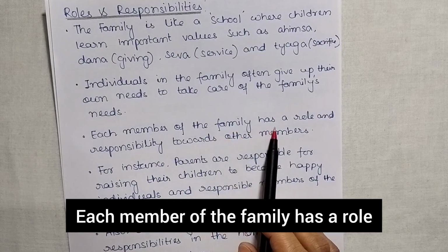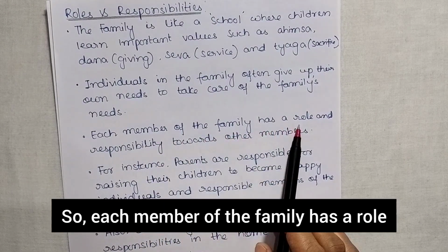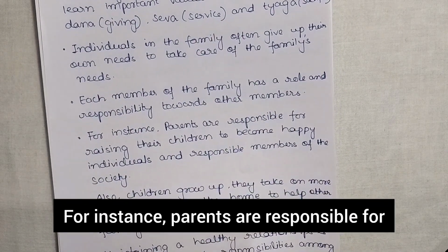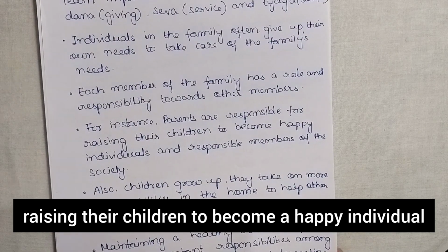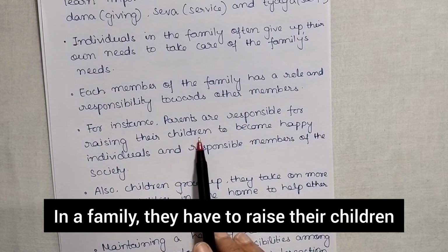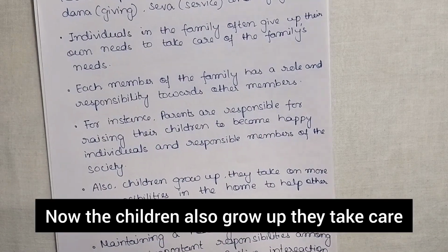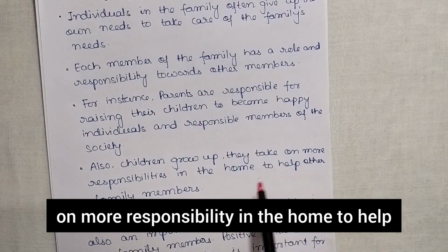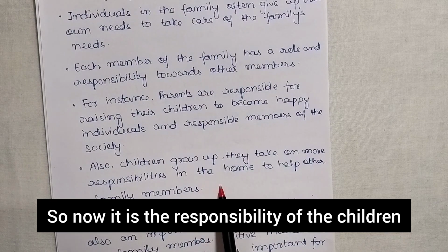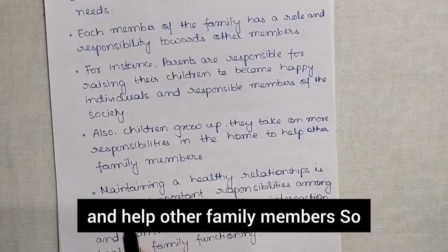Each member of the family has a role and responsibility towards the other members. For instance, parents are responsible for raising their children to become happy individuals. So this is the role and responsibility of the parent, isn't it? In a family, they have to raise their children to become happy individuals and responsible members of society. Now, the children also grow up, and they take on more responsibility in the home to help other family members.